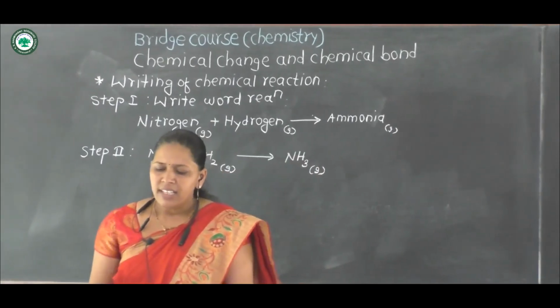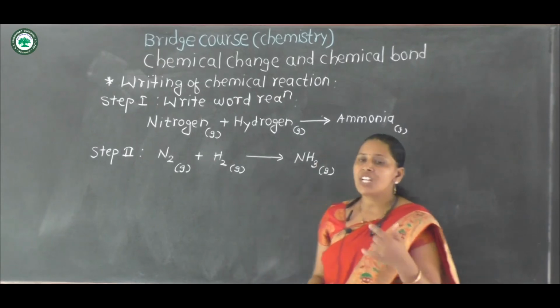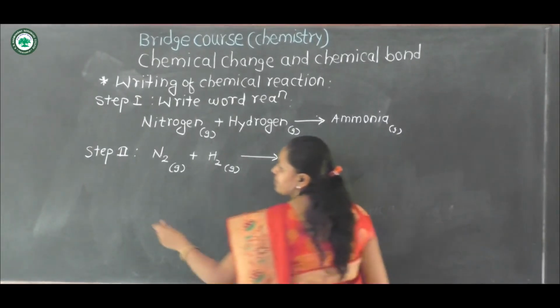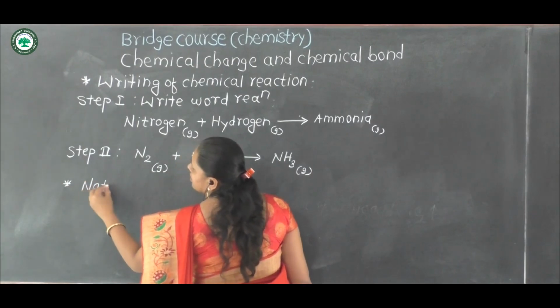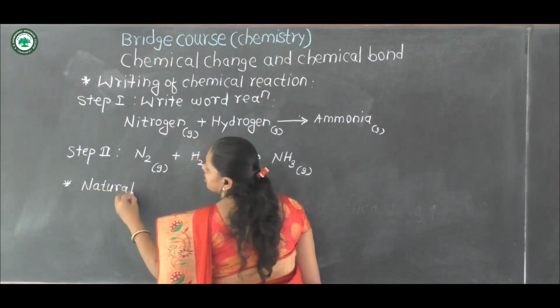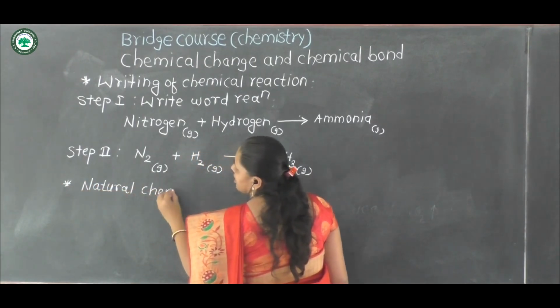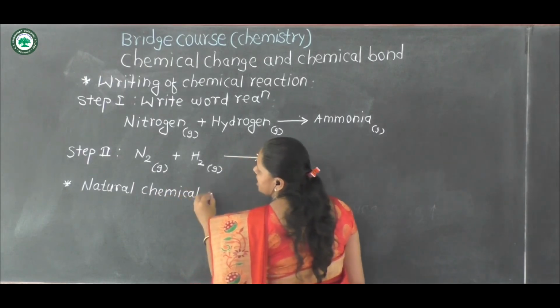Then there are many natural chemical changes.